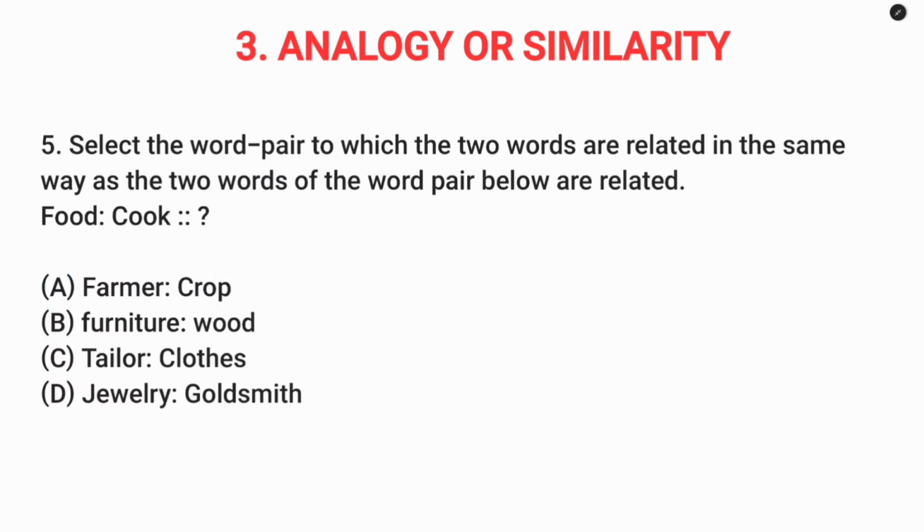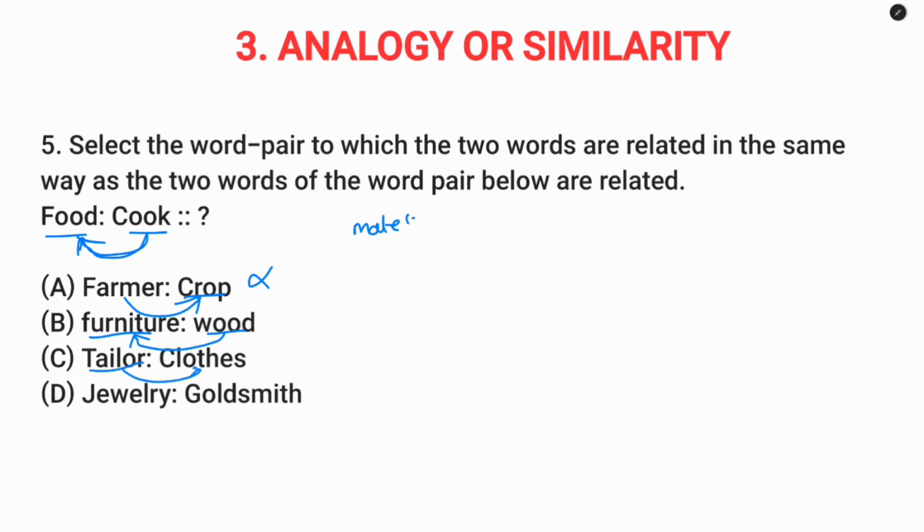Question number 5. Food, cook. So a cook makes food. Farmer makes crop. So this is like this. So this is not possible because it should be like this relation. Furniture, wood. With wood we can make furniture.